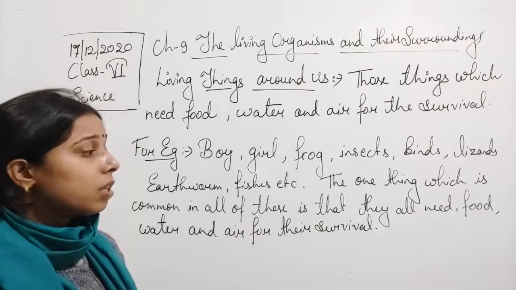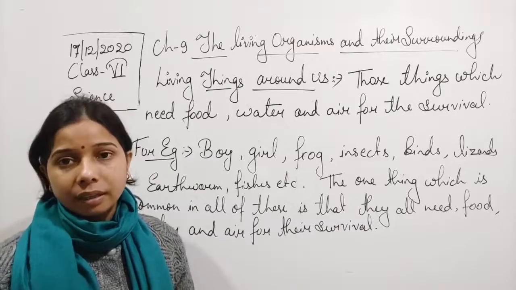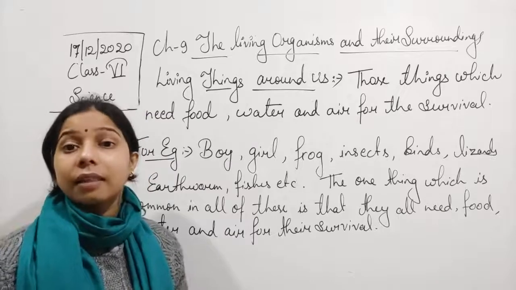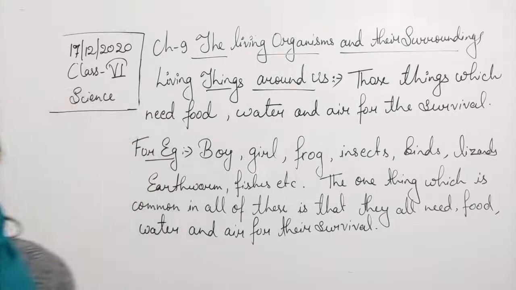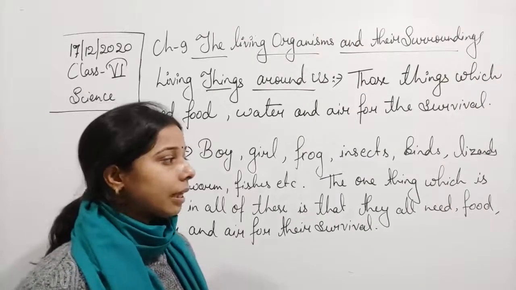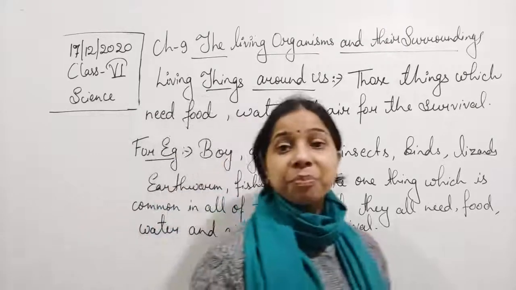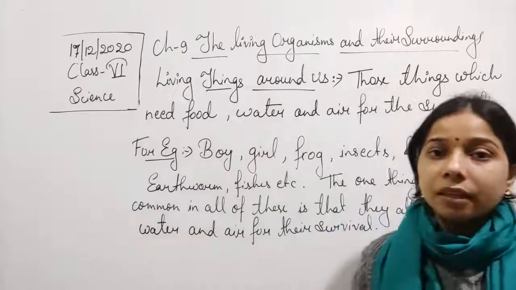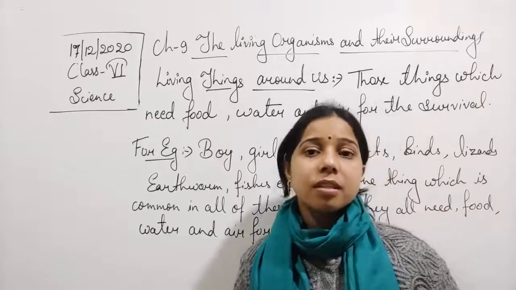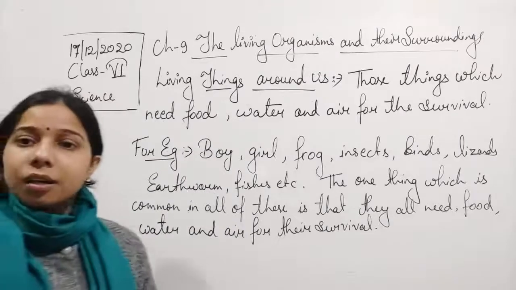So you can see, if suppose they will not get all these things, students, so ultimately it will lead to death of these organisms. Okay, so such things we can say are important for their survival, and that is why we will consider them as a living thing. Now all the living things differ from the non-living things, since they possess such a property, due to which they differ from the non-living thing.